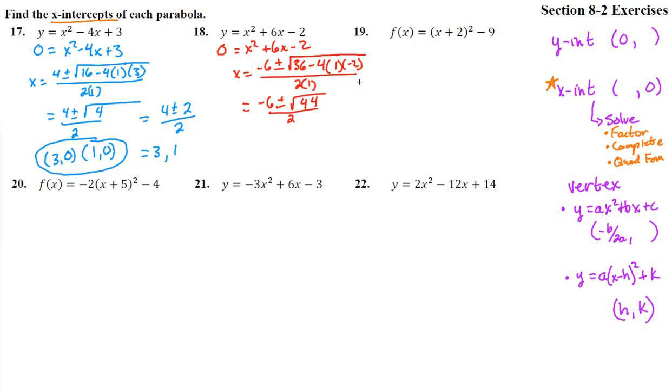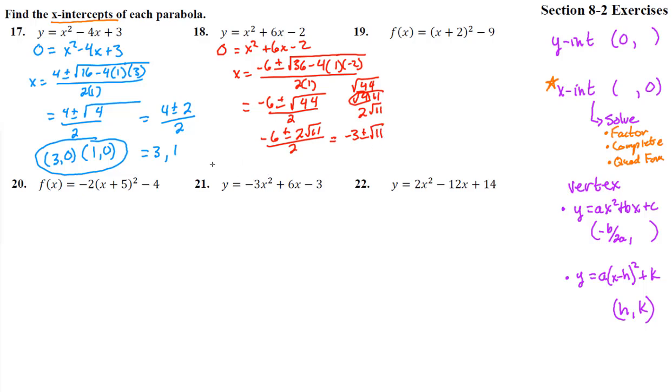44 is 4 times 11. Oh, yeah. So this becomes, if we had square root of 44, that's 4 times 11, or 2 times 2 times 11. Square root of 4 is a 2, square roots of 11. So we get negative 6 plus or minus 2 square roots of 11 all over 2. So we can divide the whole top by 2, and we get negative 3 plus or minus square root of 11.